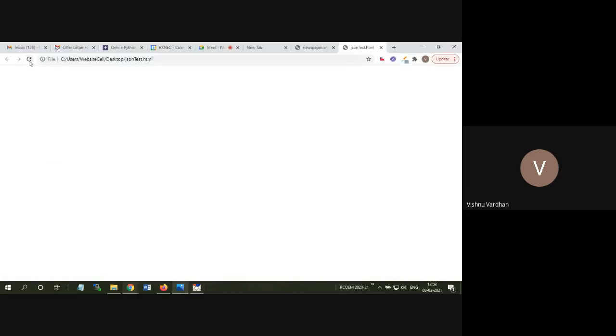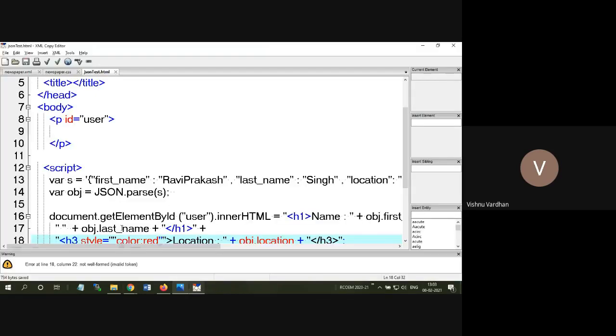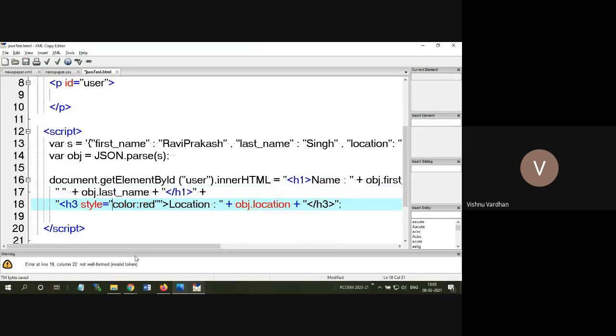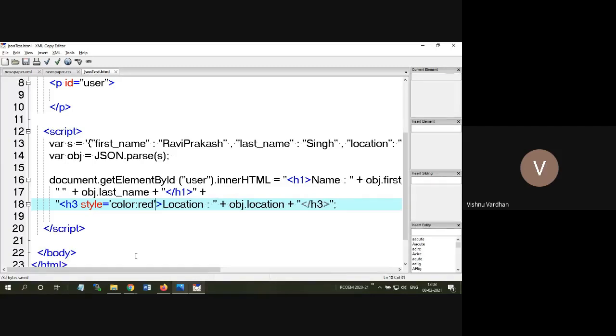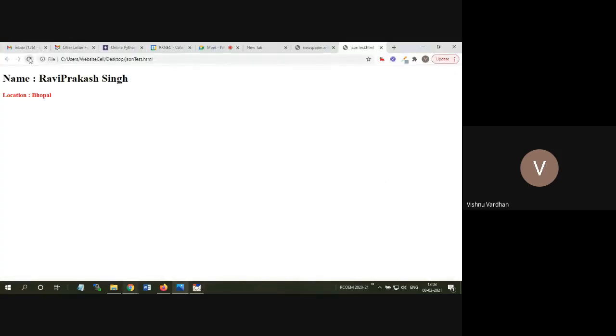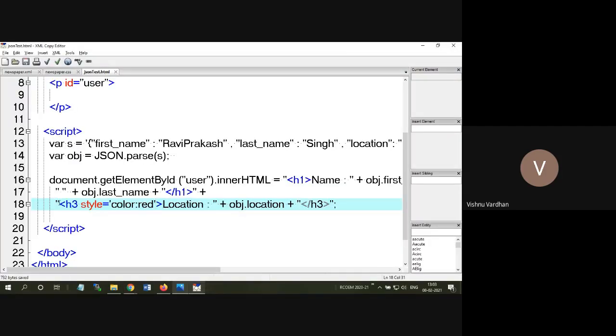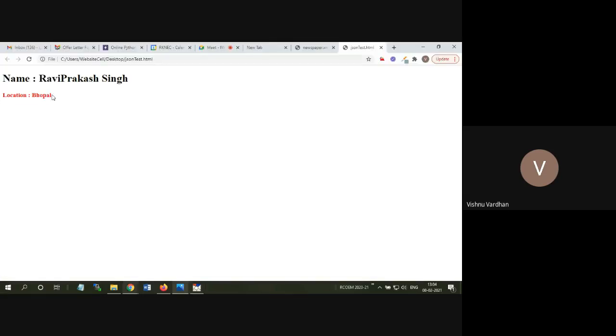Otherwise it is clashing with that actually. What we'll do is, as you can see here, what is happening is the double quotes are getting hampered with this. You have to escape, otherwise you can take single quotes also. Now the data is visible like what you have applied in the